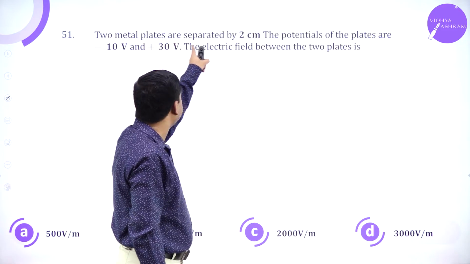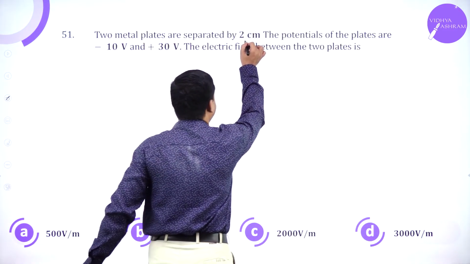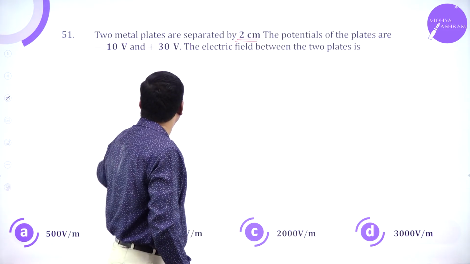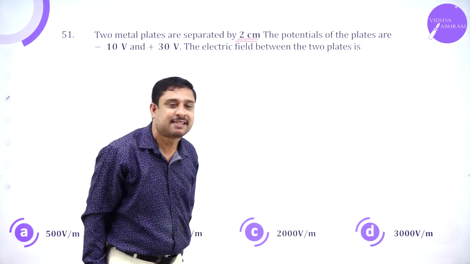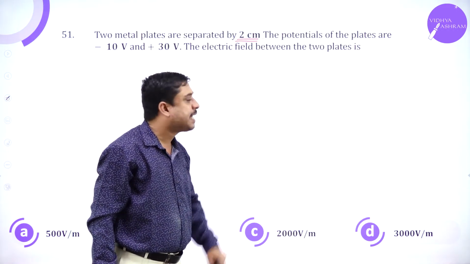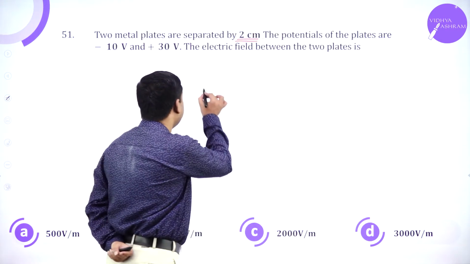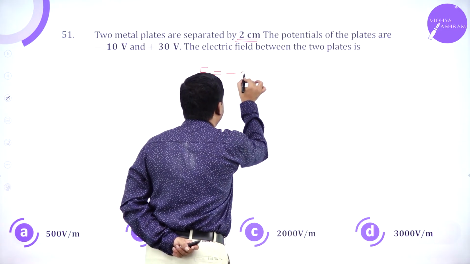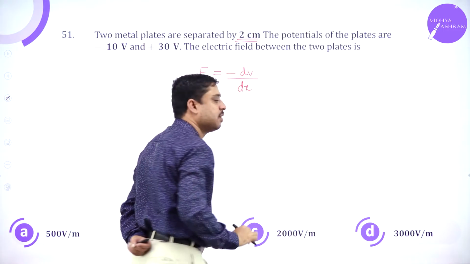Two metal plates are separated by 2 centimeter distance. The potentials of the plates are minus 10 volts and plus 30 volts. Electric field between the two plates. Very well, we write E is minus dV by dx.